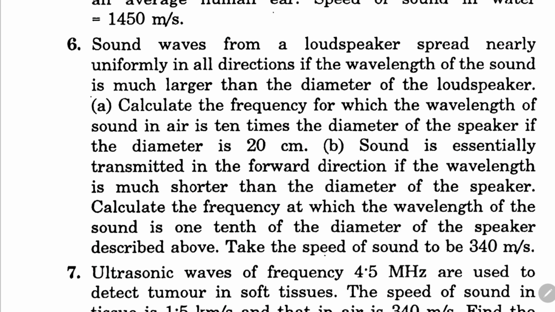In question 6, sound waves from loudspeakers spread nearly uniformly in all directions if the wavelength of sound is much larger than the diameter of the loudspeaker. So we need to calculate the frequency for which the wavelength of sound in air is 10 times the diameter of the speaker. The diameter is 20 centimeters. Sound is essentially transmitted in the forward direction if the wavelength is much shorter than the diameter of the speaker. Then calculate the frequency at which the wavelength of sound is 1/10 the diameter of the speaker discussed above. So this is the sixth one.